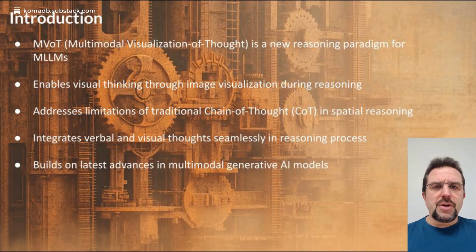This paper introduces a novel approach called MVoT that enhances how multimodal large language models reason about spatial tasks. While traditional CoT uses only text for reasoning, MVoT allows models to think in both text and images, similar to how humans process information. This is particularly important for spatial reasoning tasks where pure textual reasoning often falls short.